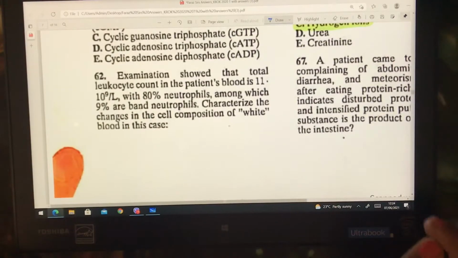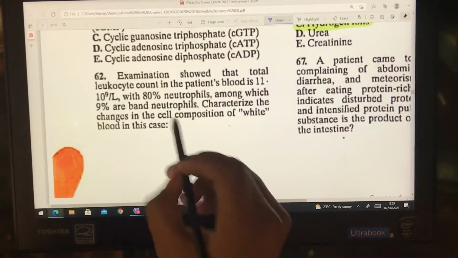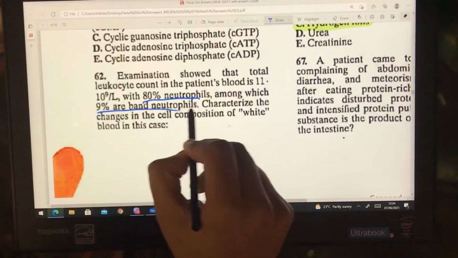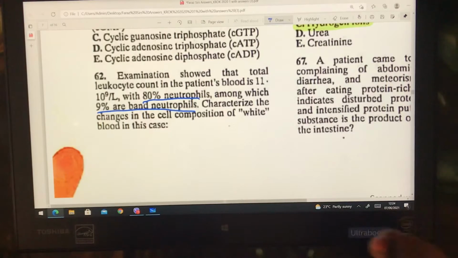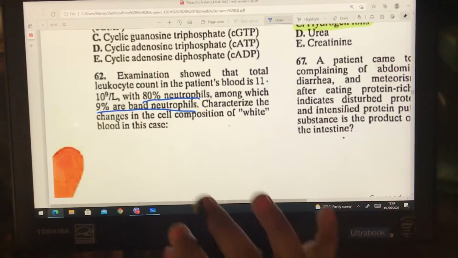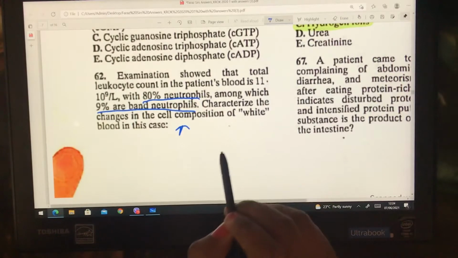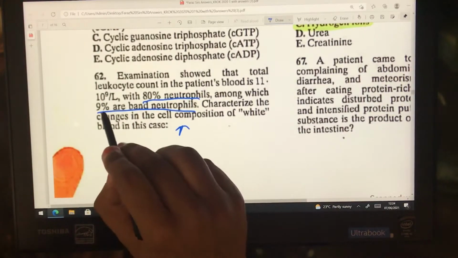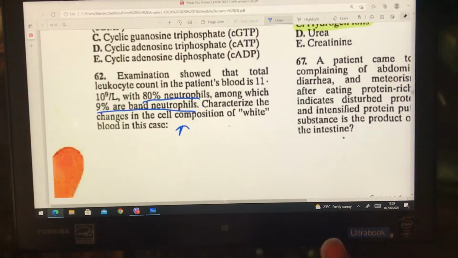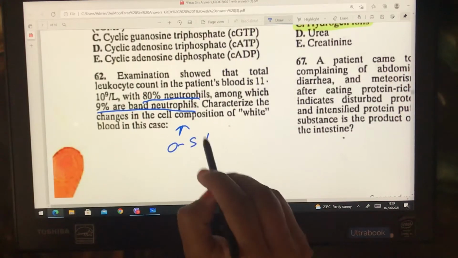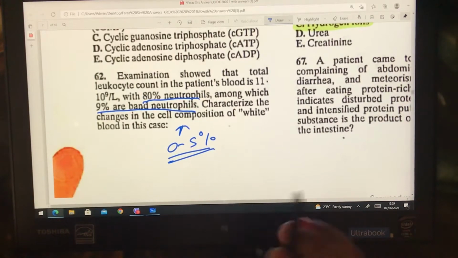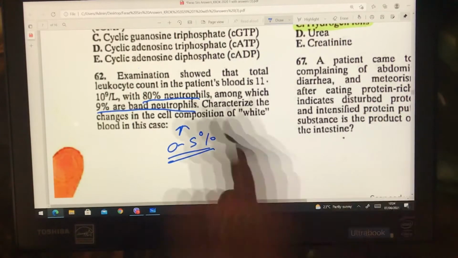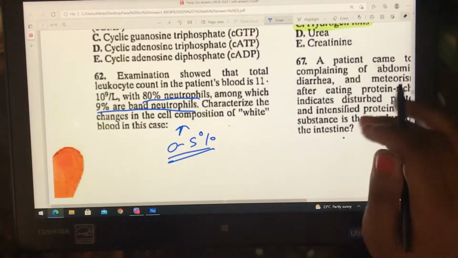So the next question is, examination showed that the total leukocyte count in a patient's blood is 11 × 10⁹ per liter, with 80% neutrophils, among which 9% are band neutrophils. Characterize the changes in the cell composition of WBC. What they have given is the number of leukocytes is increased, that is 80%, and band neutrophils is 9%. We have segmented and band neutrophils, two types of neutrophils, and band neutrophils are normally present in the range of 0 to 5%. This is the normal range of band neutrophils, but here it is 9%, and band neutrophils come before segmented neutrophils. Before, that means it is going towards the left, so it should be a left shift. Let's see the options.